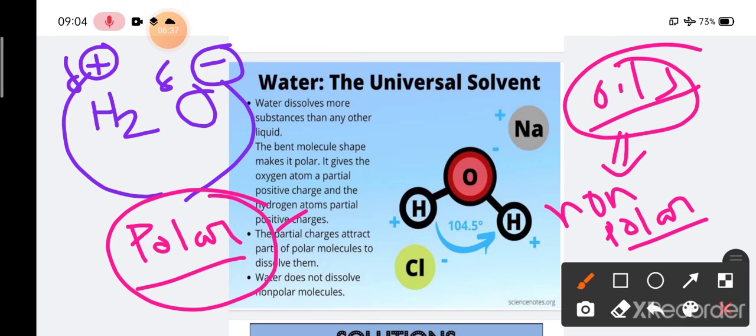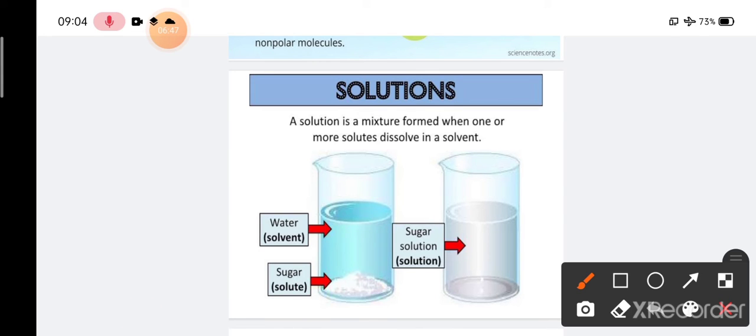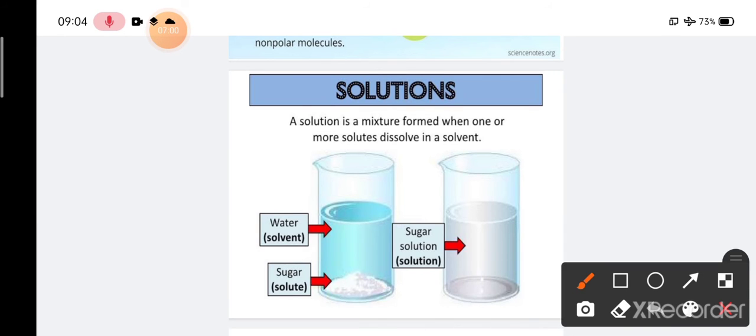Okay, let's move to the next slide. So what is a solution? We have been talking about the universal solvent, so what are solvent and solution? A solution is a mixture formed when one or more solutes dissolve in a solvent. The medium in which any particle dissolves is called the solvent.